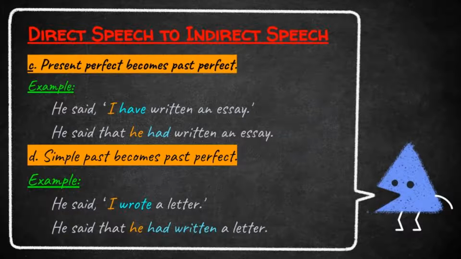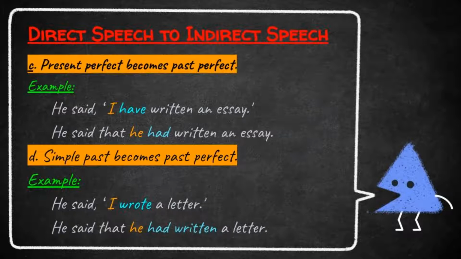He said that he had written an essay. So students, the indirect speech is in past perfect tense. Once again I am repeating, if the direct speech is in present perfect tense, we want to write the indirect speech in past perfect tense. Let us see the next rule, that is simple past becomes past perfect. If the direct speech is in simple past tense, we want to write the indirect speech in past perfect.